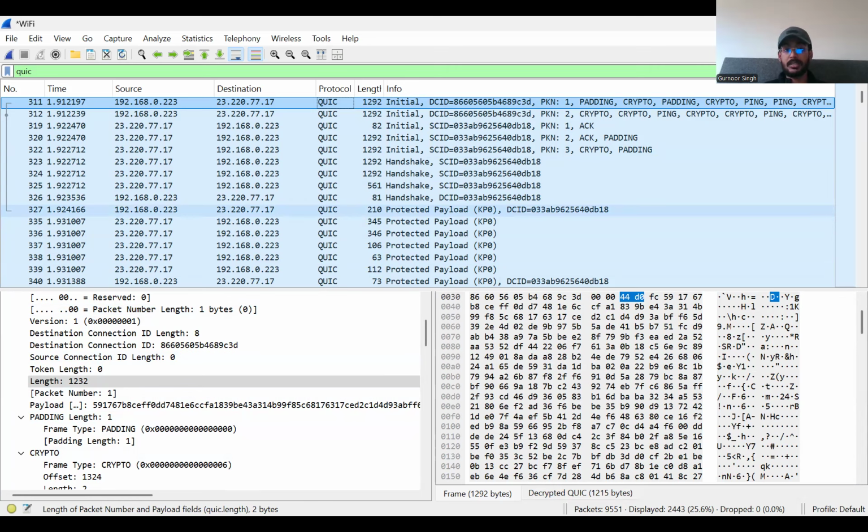With HTTP/3 now built directly on QUIC, it's becoming the new standard for web communication.